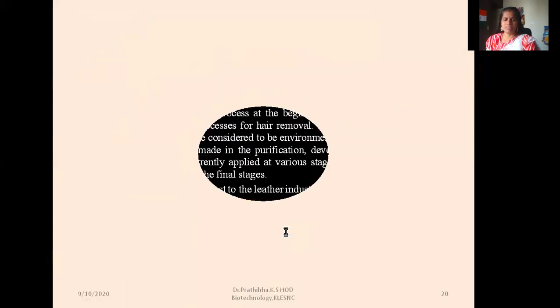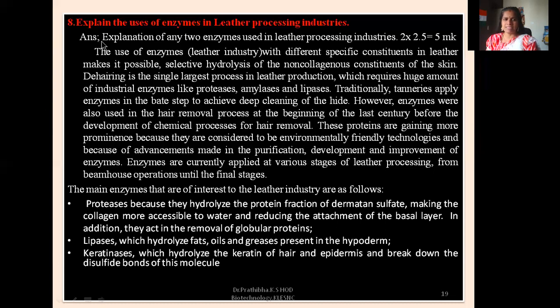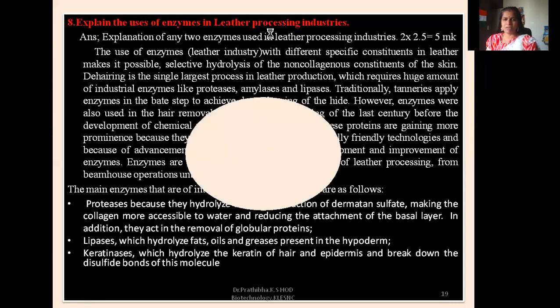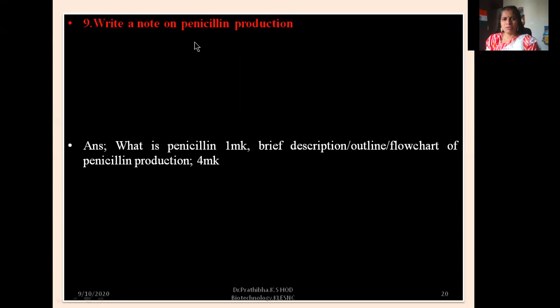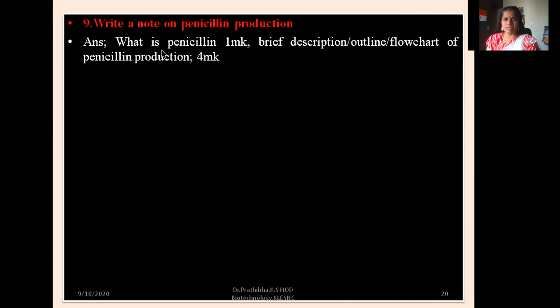Okay, so that is about question number 8, explain uses of enzymes in leather processing industries. Now the next question, I'm giving you in brief, you can elaborate whatever you studied in your theory classes. Write a note on penicillin production. Answer. What is penicillin? 1 mark. Brief description or outline or flow chart of penicillin production, 4 marks. So while answering, you must keep all these things in your mind. Then you need to answer all the questions.